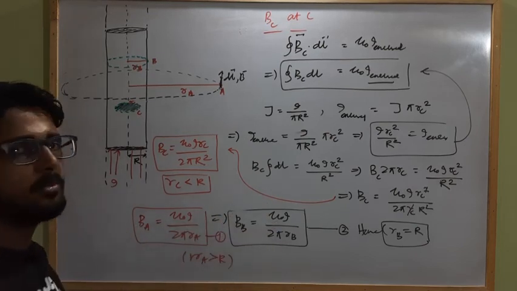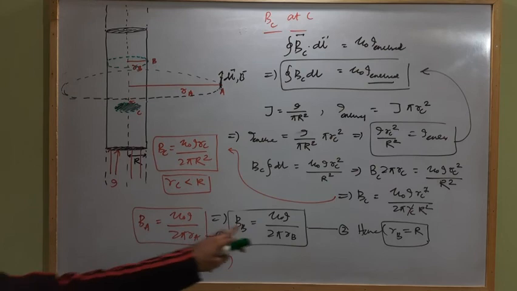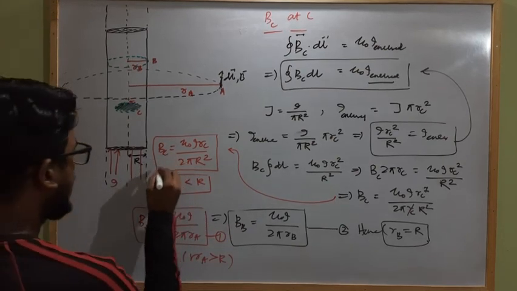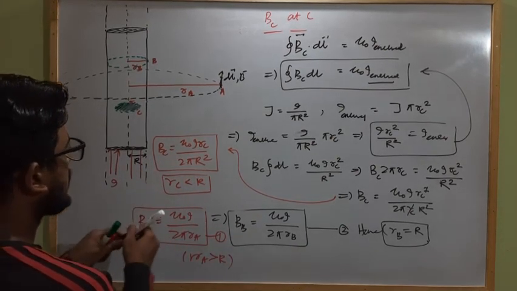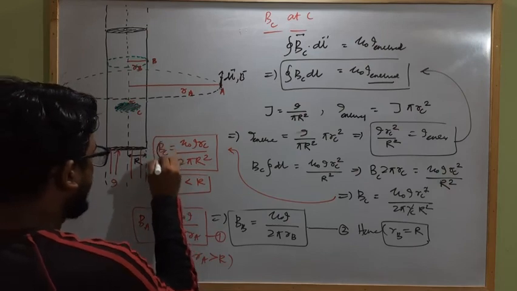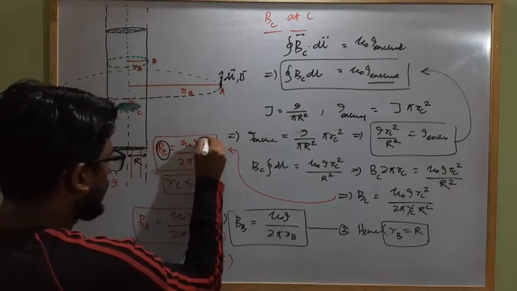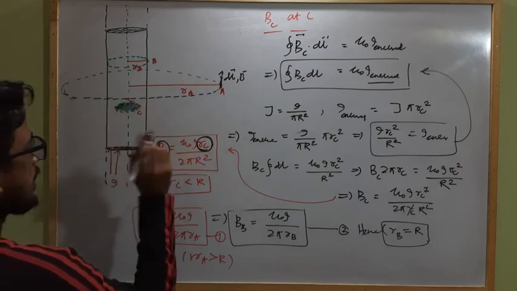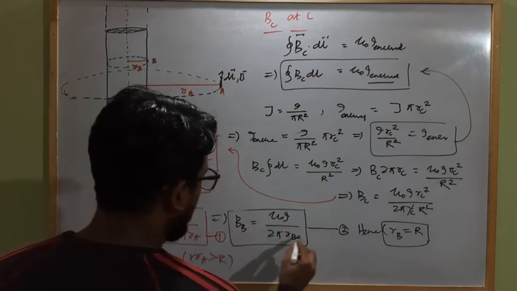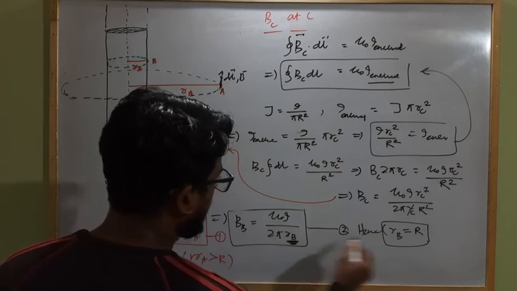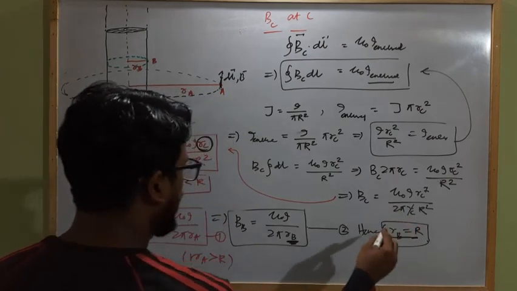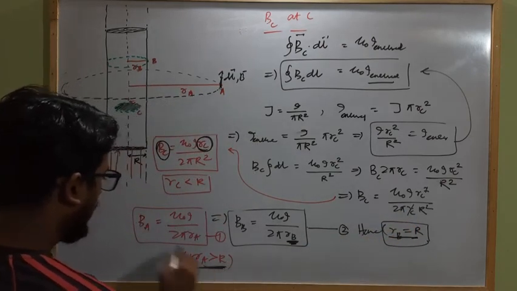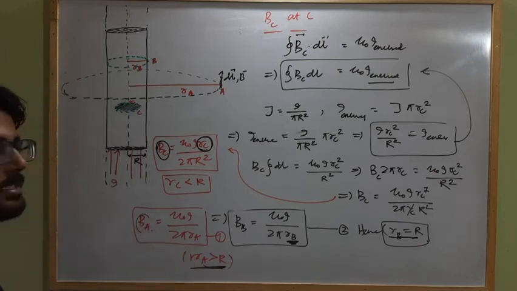This is on the surface of the current carrying conductor. From these three equations, we can easily conclude that the magnetic field strength is directly proportional to the distance RC. As RC increases from inside, it will increase, and it is maximum when r reaches R, that is r equal to R, and beyond that, as RA is greater than R, the magnetic field strength gradually starts decreasing.